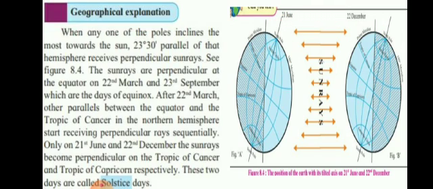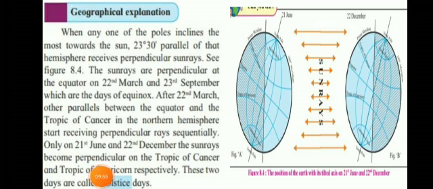So here when the sun rays are falling perpendicular, isn't it? Because of this position, here the sun rays are directly falling perpendicular on the Tropic of Capricorn because the position is tilted. On the other hand, here again the position is tilted, so the sun is falling directly on the Tropic of Cancer. So these two dates, that is 21st June and 22nd December, are called the solstice days. As we are having two equinox days in a year, 21st March and 23rd September, similarly we are having solstice days on 21st June and 22nd December.